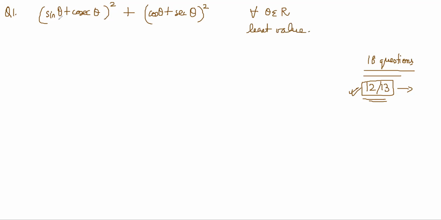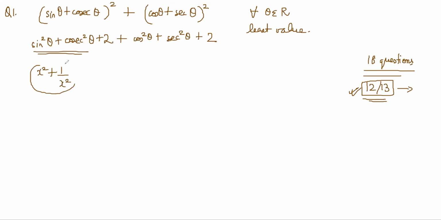Okay. So if you square it, then you get sine square theta plus cosec square theta plus 2 plus cos square theta plus sec square theta plus 2, right? Now it is obvious that this is the sum of two reciprocals which are positive.